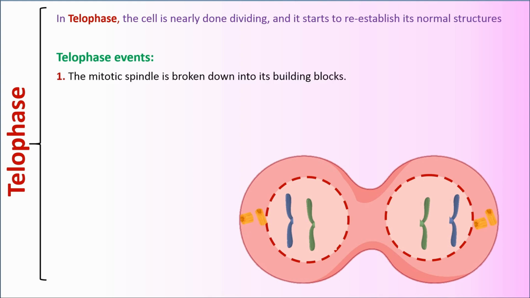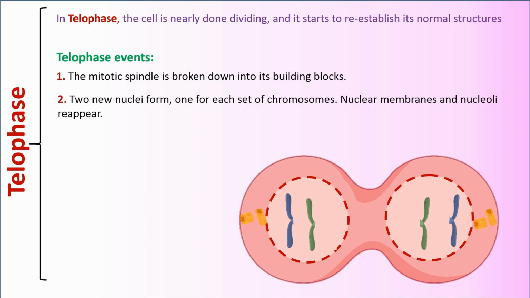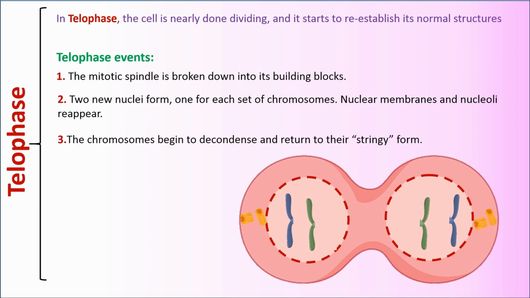Number 1. The mitotic spindle is broken down into its building blocks. Number 2. Two new nuclei form, one for each set of chromosomes. Nuclear membranes and nucleoli reappear. And number 3. The chromosomes begin to decondense and return to their stringy form.